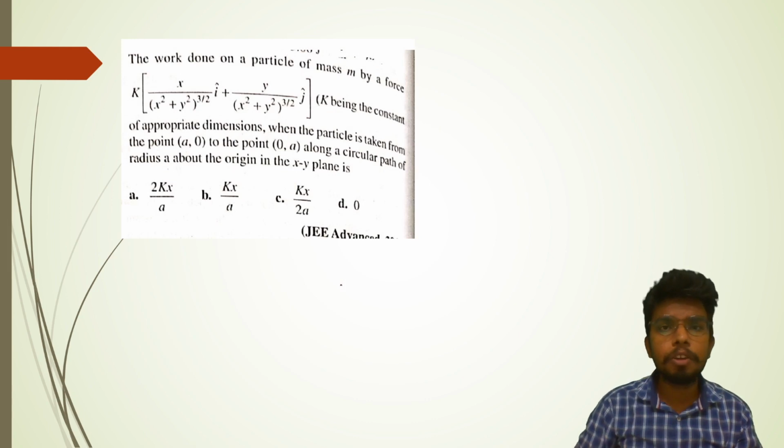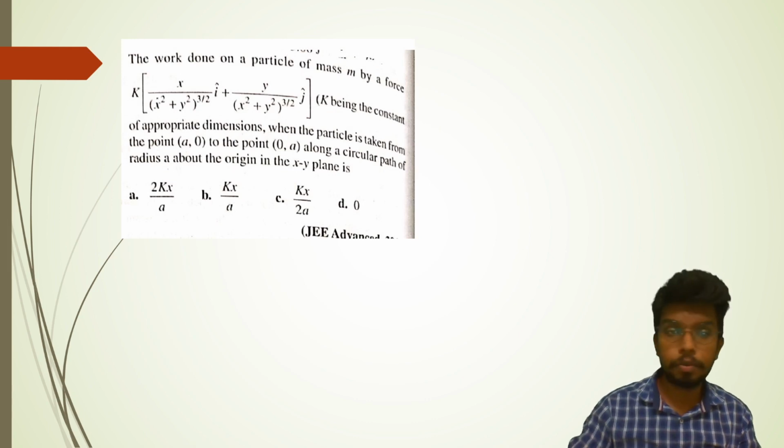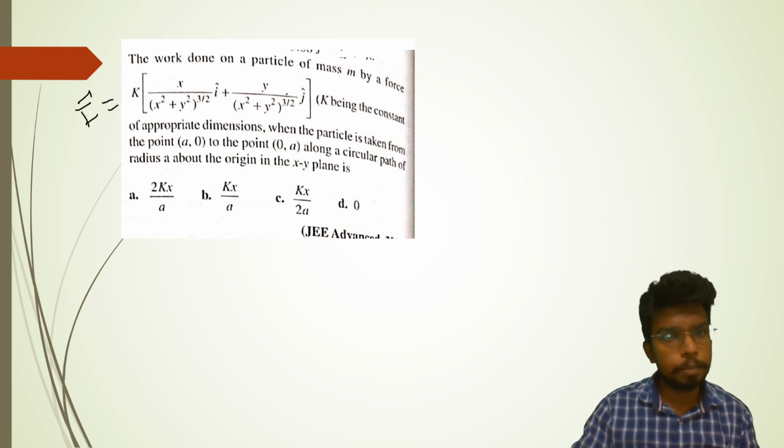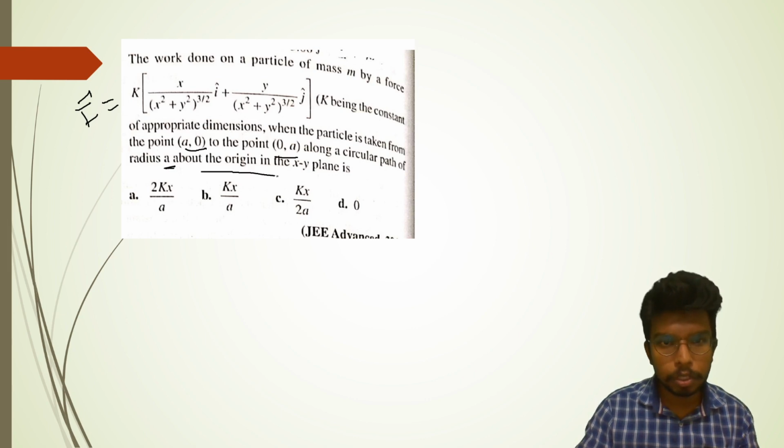The work done on a particle of mass m by a force is given. Again, the force is given to you in the I cap and J cap format, of appropriate dimension, when the particle is taken from the point A0 to the point 0A along a circular path of radius A about the origin in the xy plane.